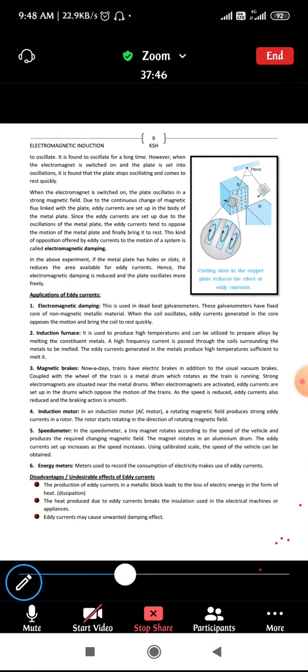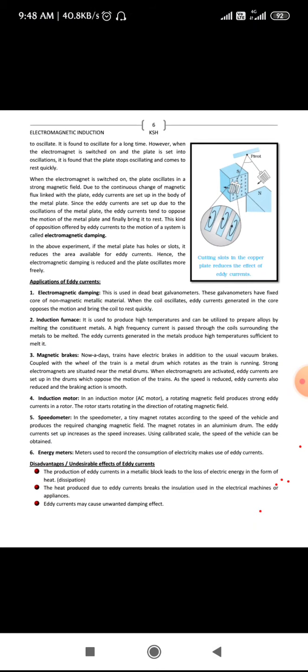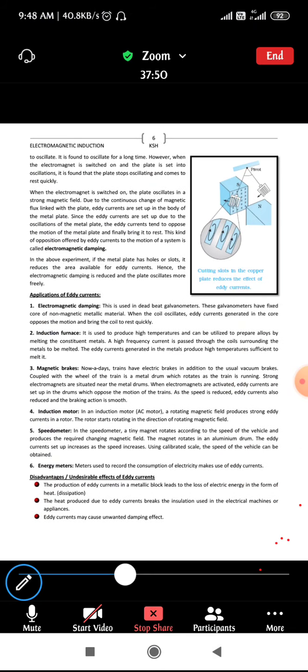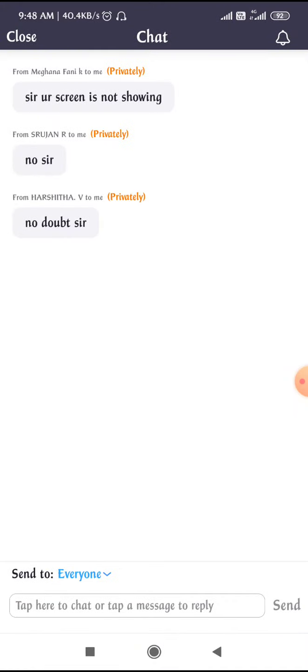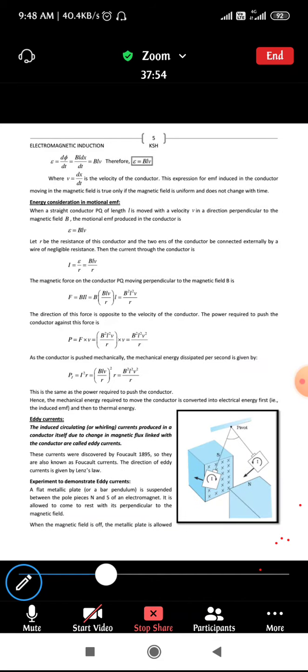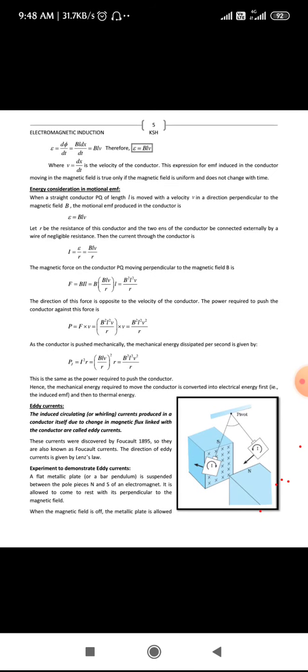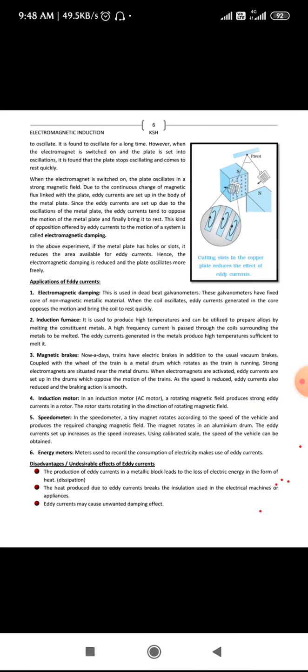Okay, fine. Any doubts, students, regarding the eddy currents? In case you have any doubts, please do ask. As I said, define eddy currents, or what is eddy current, is a 1 mark question, and the application of eddy current will be asked for 2 marks. Similarly, they may ask about the disadvantages of eddy currents also, even for 2 marks.